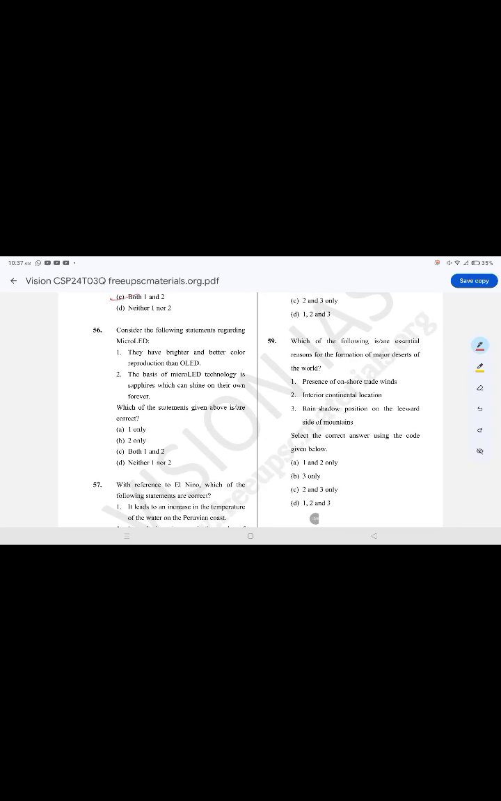Consider the following statement regarding micro LED. The correct option is option C, both 1 and 2. They have brighter and better color reproduction than OLED. The basis of micro LED technology is sapphires which can shine on their own forever.